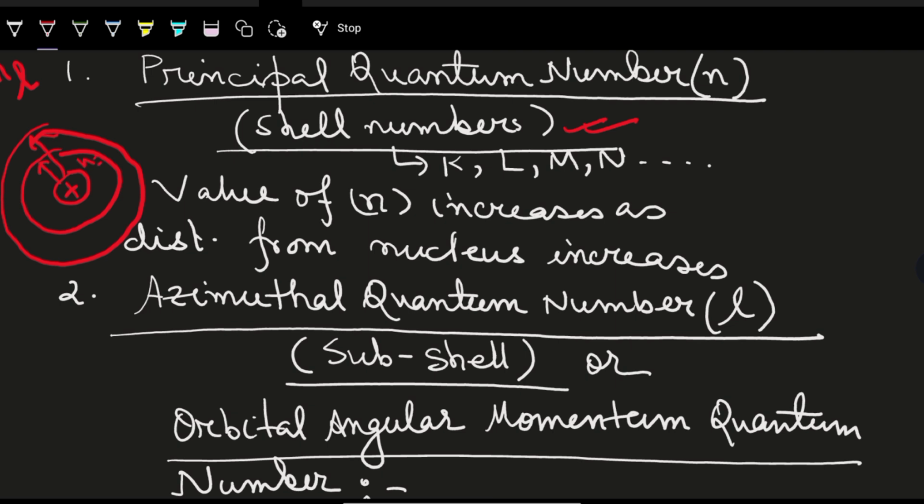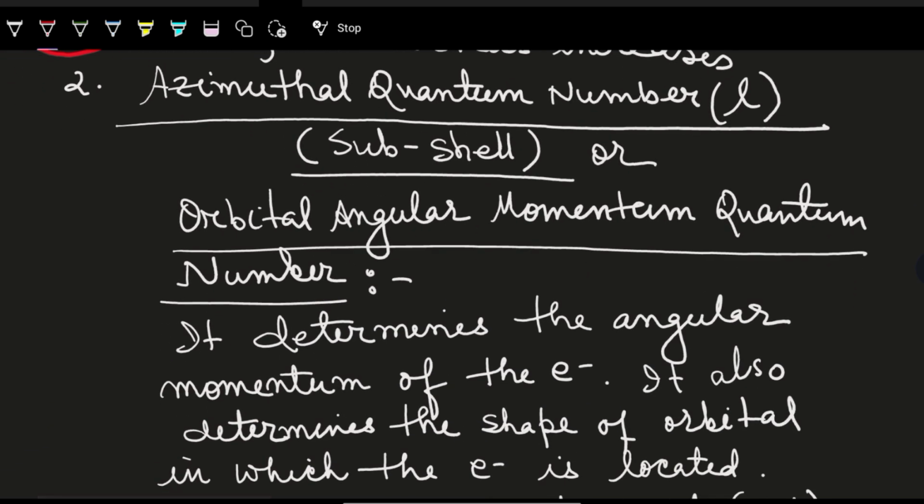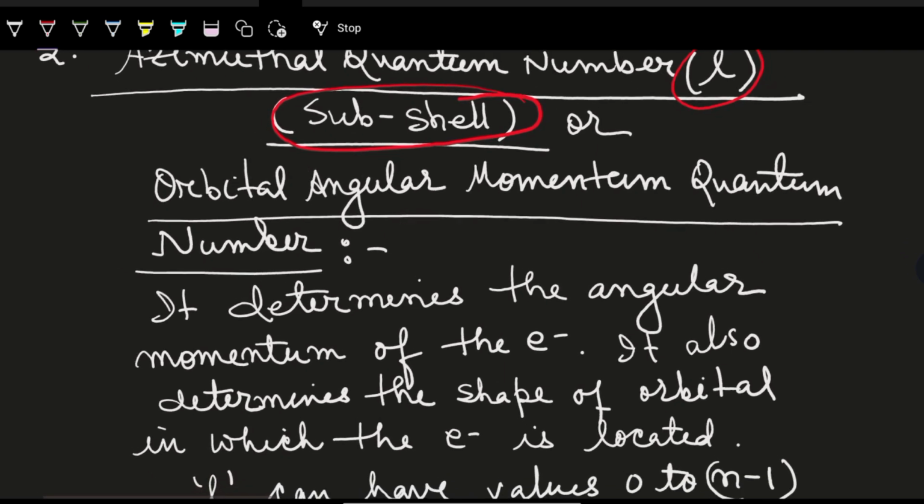So n equals 1 is closer, n equals 2 is farther away, n equals 3 is even farther, like that. That means with the increase in the value of n, the distance from the nucleus goes on increasing. The second quantum number, which I said is the azimuthal quantum number, is given by l. It gives the subshell, and it is also known as the orbital angular momentum quantum number. Why this quantum number is related to the orbital angular momentum, we will discuss a few minutes later.